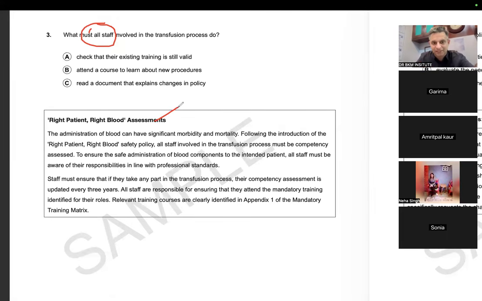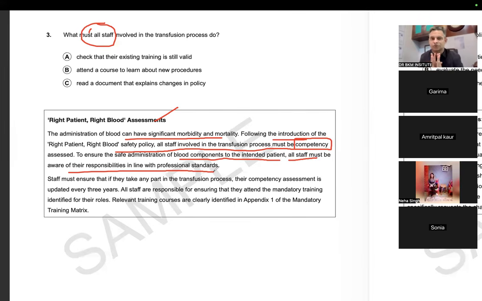Okay, right patient, right blood assessments. The administration of blood can have significant morbidity and mortality. We know that. Following the introduction of the right patient, right blood safety, all staff involved in the transfusion must be competency assessed, to ensure the safe administration of blood components. All staff must be aware of their responsibilities in line with professional standards. So all staff should have competency. Staff must ensure, again the word "must" is given, that their competency assessment is updated every 3 years. Not only should they be competent, but their competency should also be assessed every 3 years.